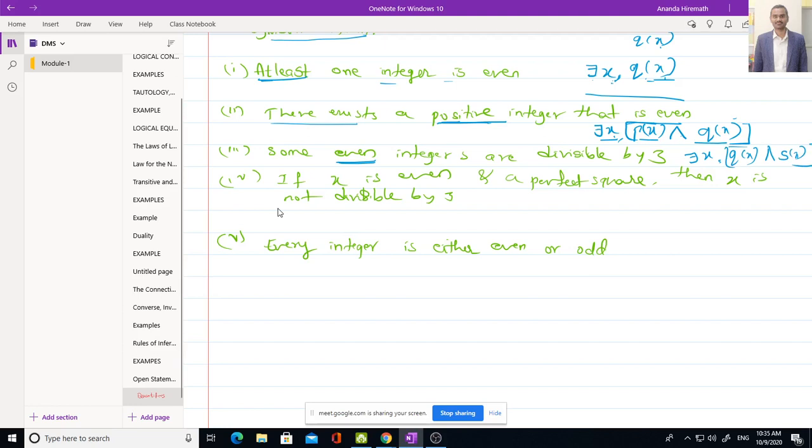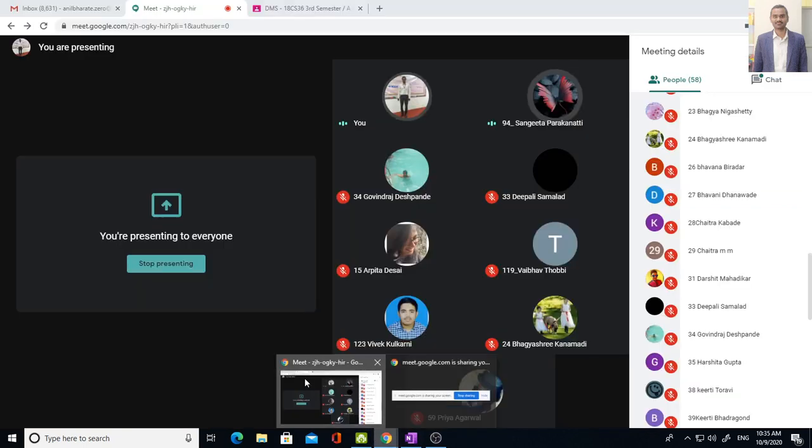Next, can someone tell me the next? If x is even and a perfect square, then x is not divisible by 3. Yes, please. For all, or there exists? For all, sir.